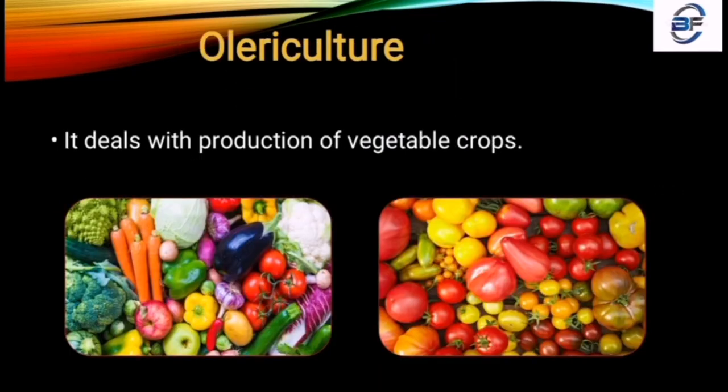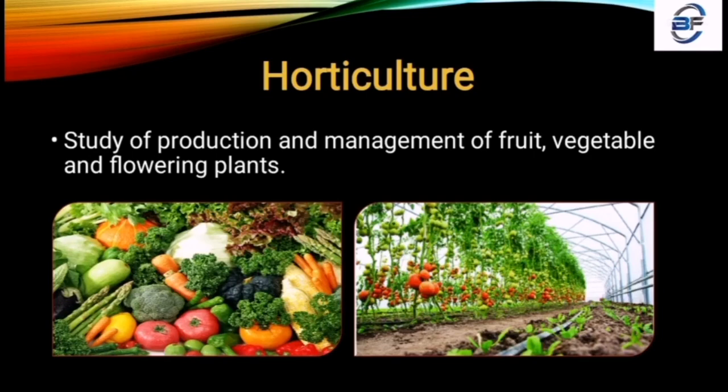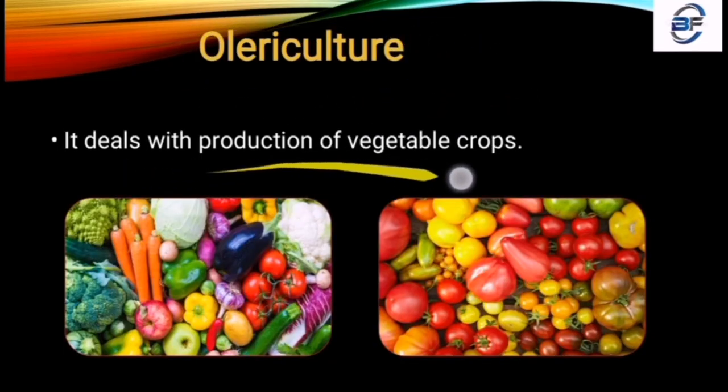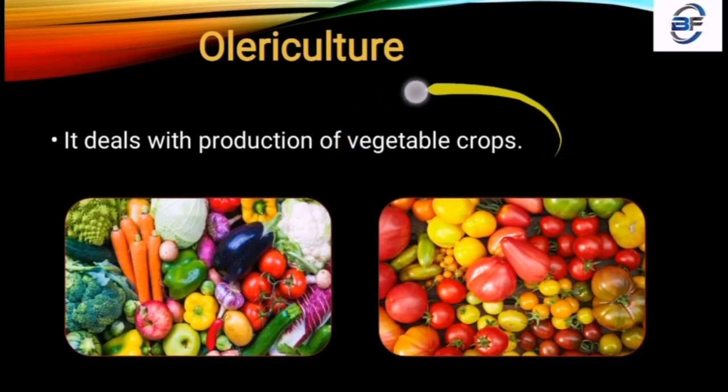Next, olericulture. Then what is olericulture? We just differentiate these things. In horticulture, I told you that fruit, vegetables and flowering plants are all included. But olericulture deals with the production of vegetable crops. That means all the vegetables are included in it, but not the fruits. Fruits are not included in olericulture. So olericulture deals with the production of vegetable crops.